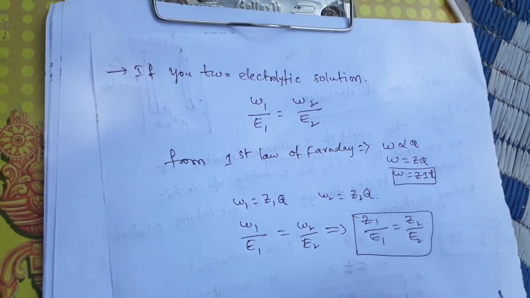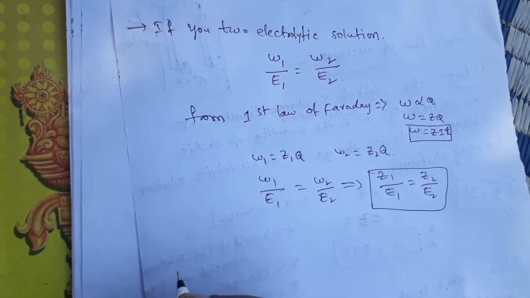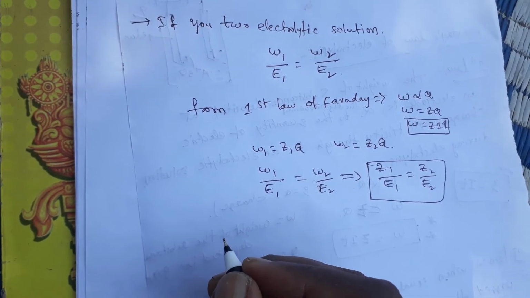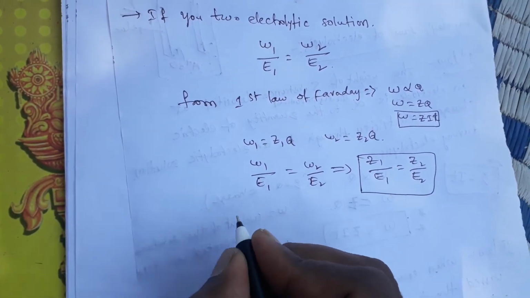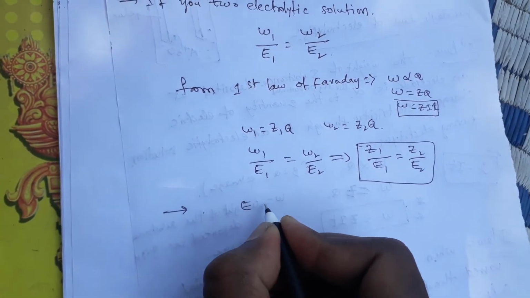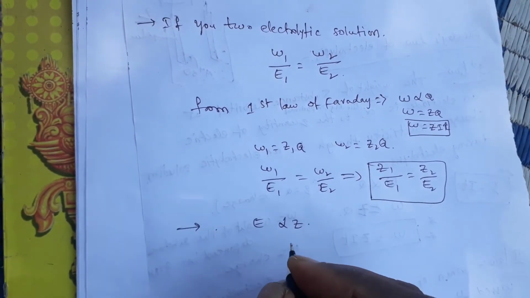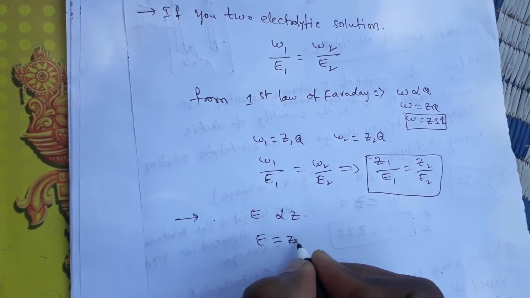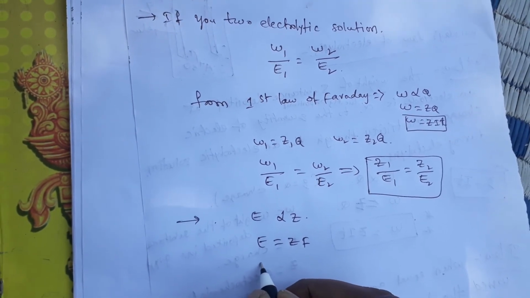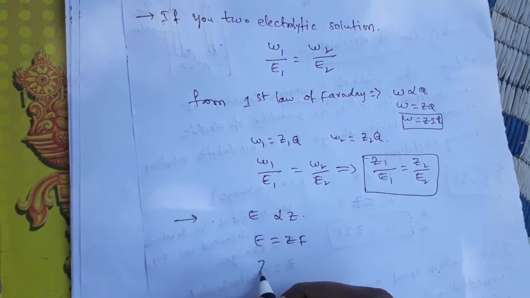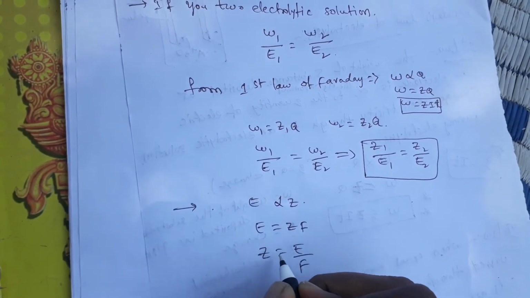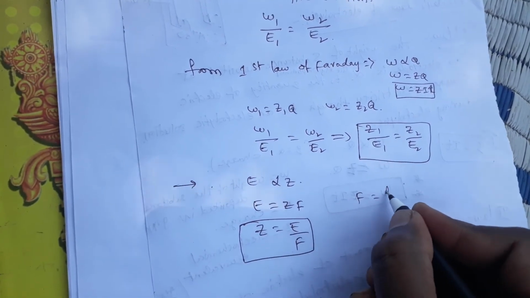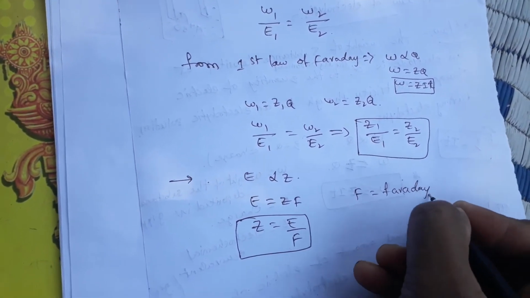So E is directly proportional to Z, and E is equal to Z into F, where F is the Faraday. So Z is equal to E by F. F is the Faraday.